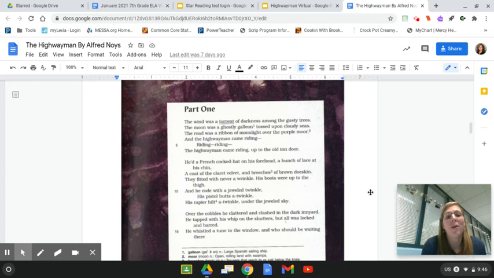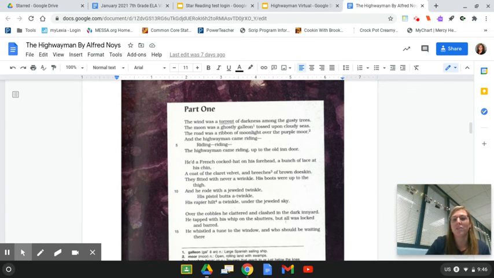So here we go. The wind was a torrent of darkness among the gusty trees. The moon was a ghostly galleon tossed upon the cloudy seas. The road was a ribbon of moonlight over the purple moor, and the highwayman came riding, riding, riding. The highwayman came riding up to the olden door.